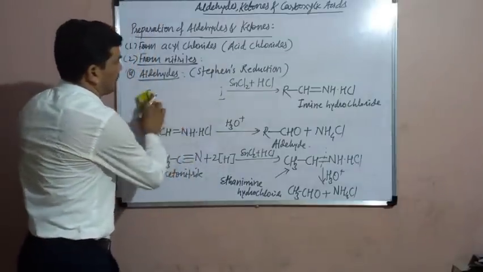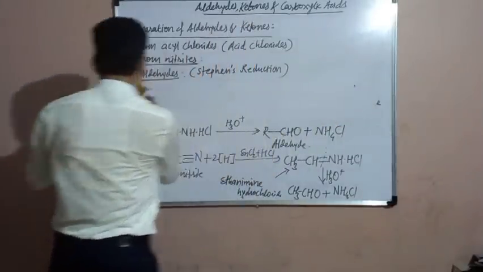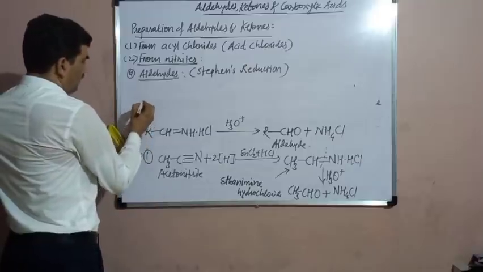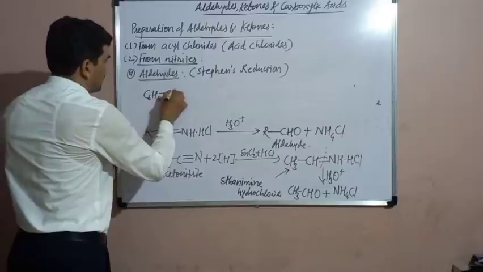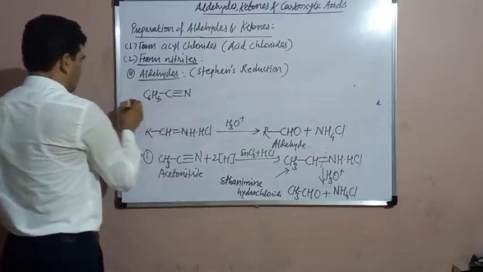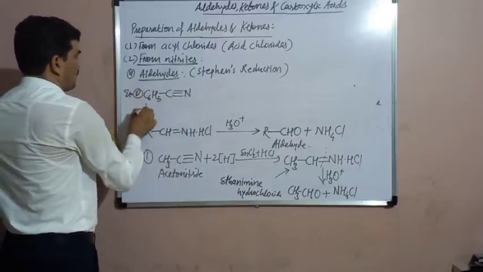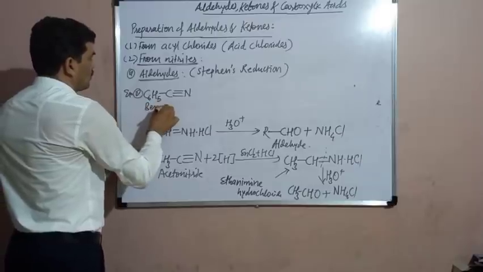Second example. If we here take benzonitrile, C6H5C triple bond N, its name is benzonitrile.